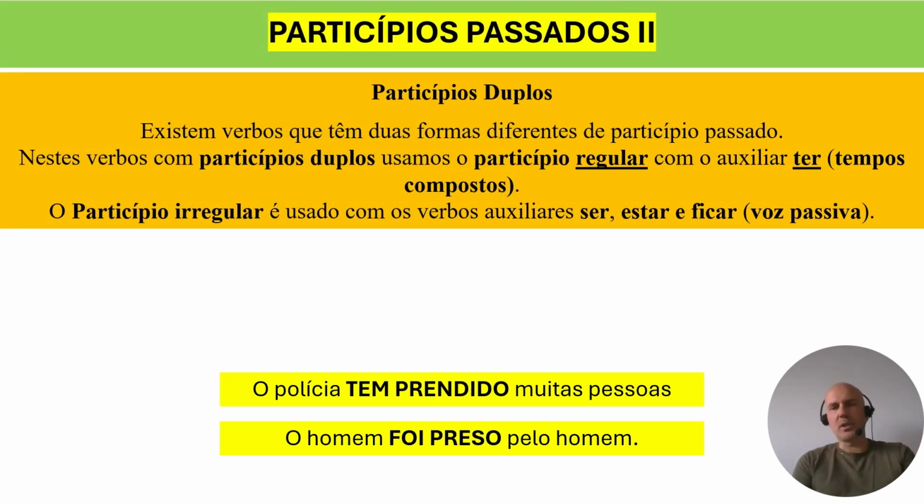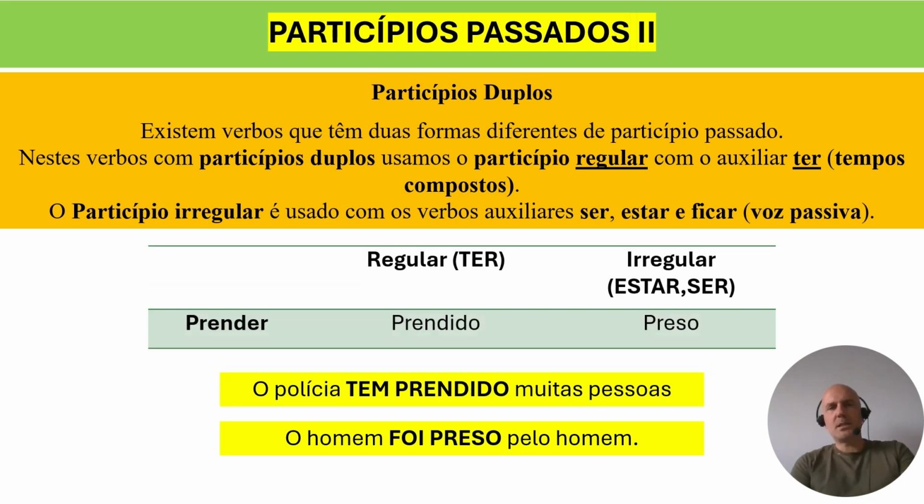Now it's time to tell you that we have one more thing that is a bit interesting. I'm going to call it interesting. Some verbs in Portuguese only have one past participle, and that past participle is regular.